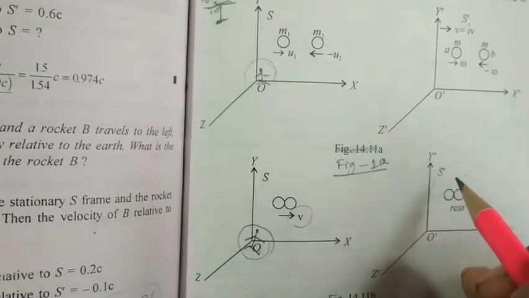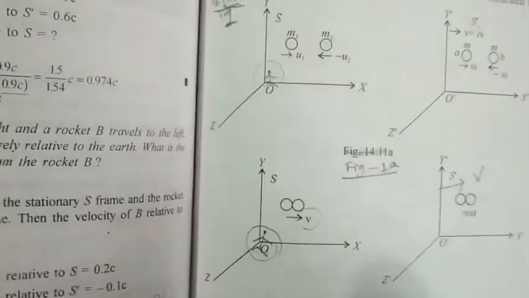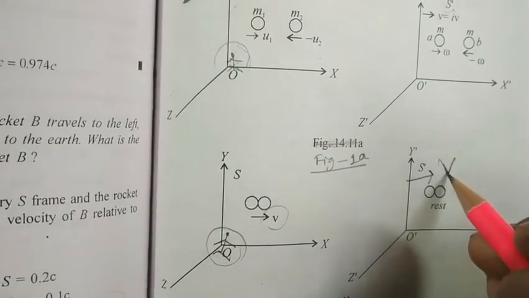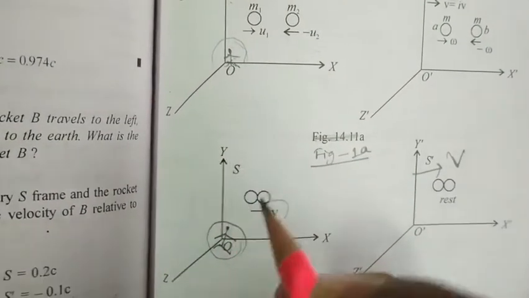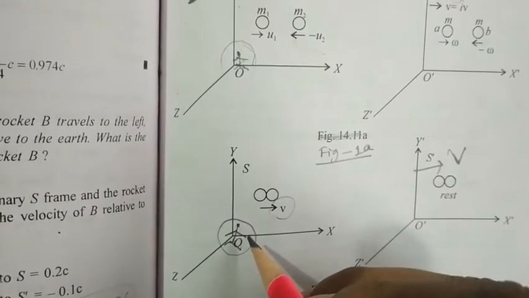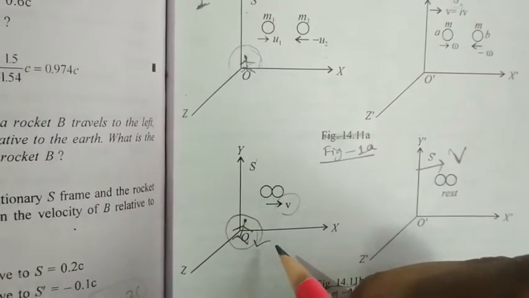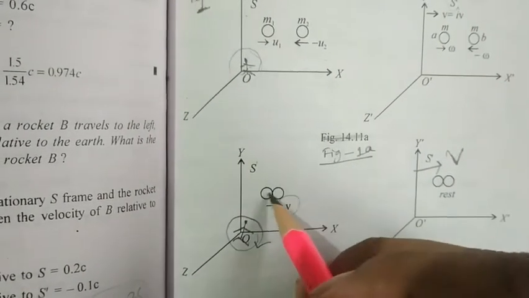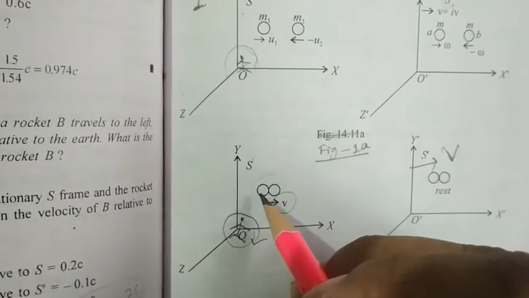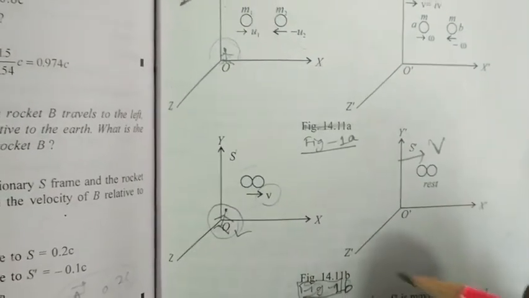Why? Because S dash is moving with velocity v with respect to the S frame. So the observer in the S frame observes that after collision both masses move with the velocity v towards the positive x-axis direction.